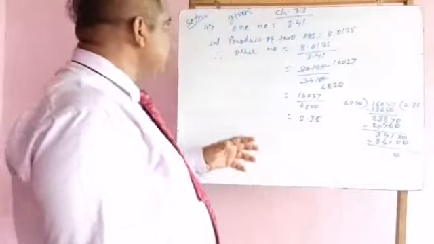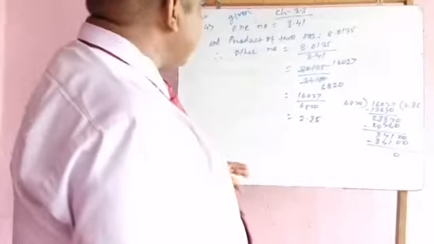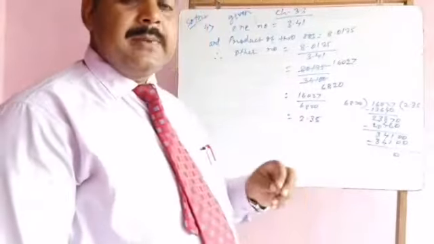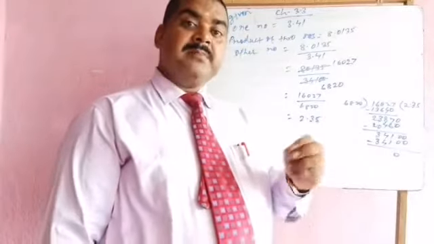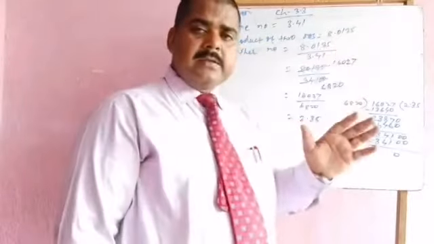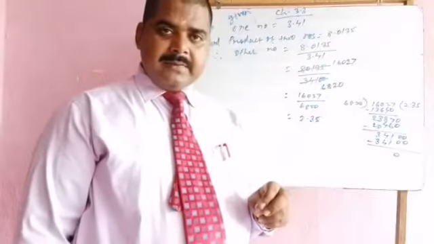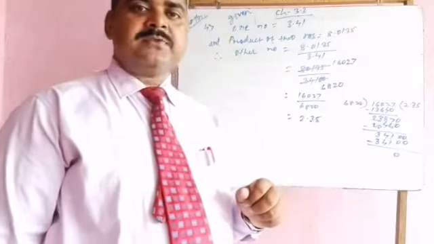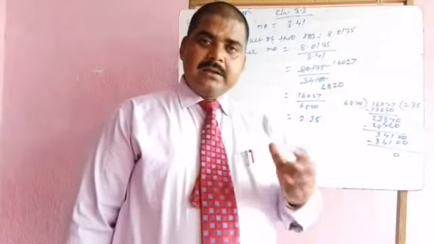Now move to exercise 3.3. My dear students, I have just taken the 4th question, and one number has been given, 3.41. It is asked in the question: by what number should 3.41 be multiplied so that their product is equal to 8.0135? My dear, when one number has been given and the product of the numbers has been given, then the other number can be obtained by dividing the product by the given number.